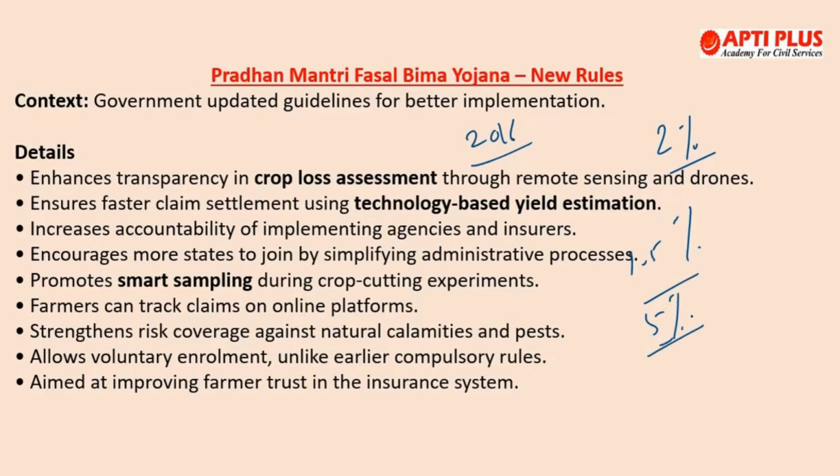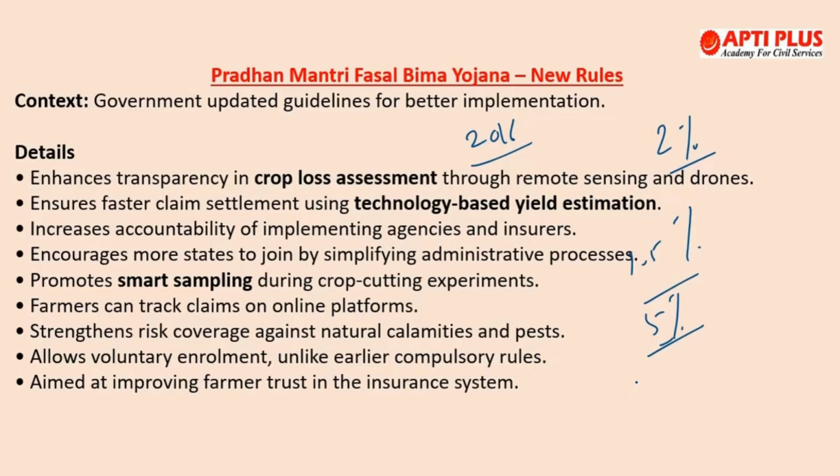So this is the minimum premium that a farmer needs to pay in order to avail the insurance. Okay, and if we talk about the part of the premium that the government pays, for the normal states, it is 50% by states and 50% by the center, and for northeastern and Himalayan states, 90% by the center and 10% by the state. So paying the premium ensures that compensation is there if crops are damaged by insured risks.